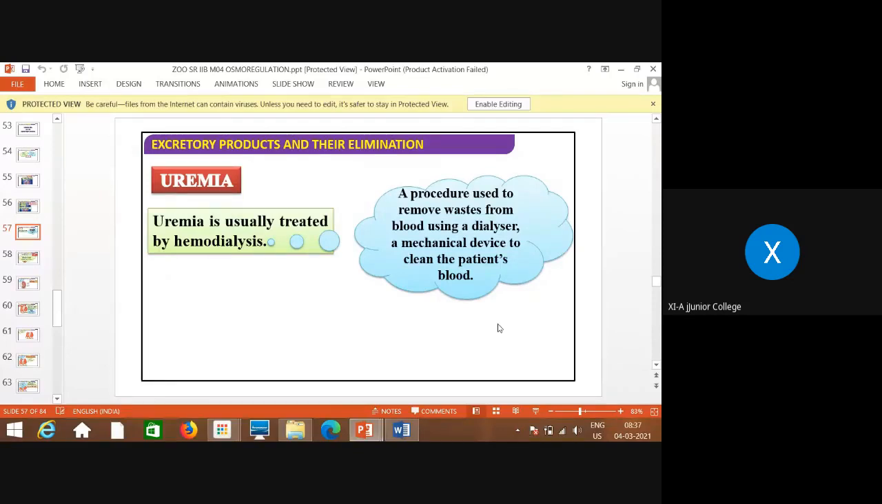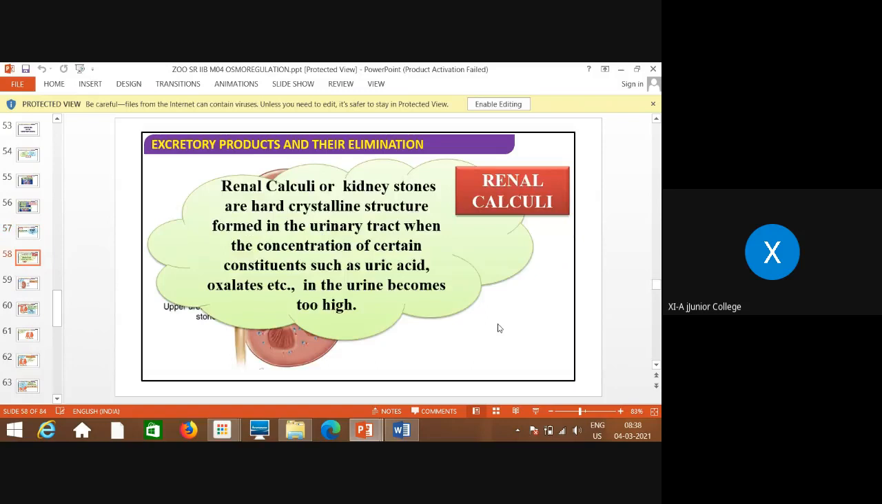Uremia is usually treated by hemodialysis. Hemodialysis is a procedure used to remove waste from the blood using a dialyzer, a mechanical device to clean the patient's blood, that we will see in the next part.